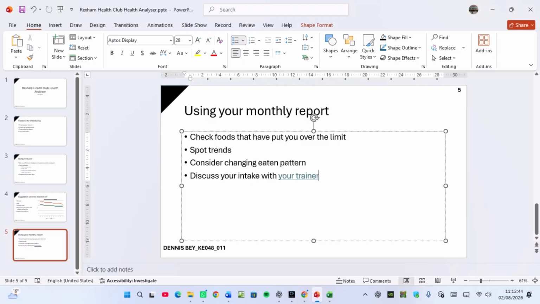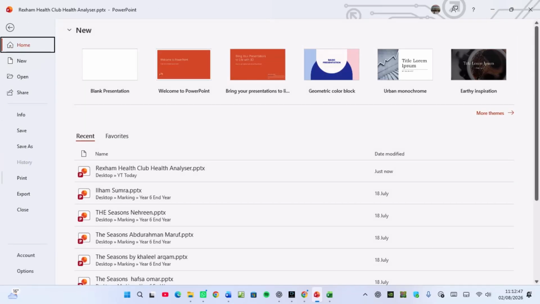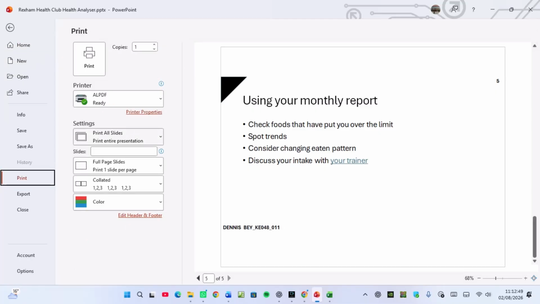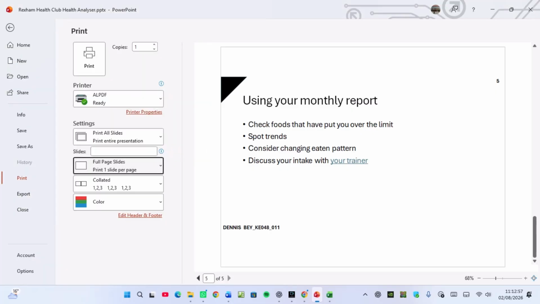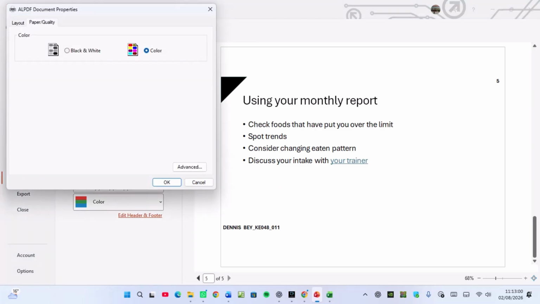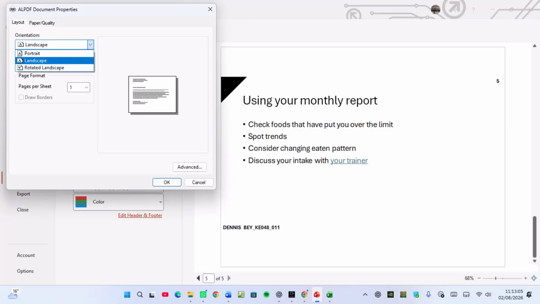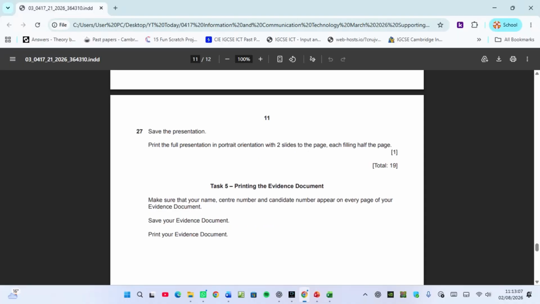Then they're telling me to print it. So I'll go to File. Then I go to Print. And then they talked about the orientation. What is the orientation? Full page. They said printer properties. Let me see what is printer properties. It's going to be, yeah, color is good. The layout should not be landscape. It should be portrait. Let me see again. They said print the full presentation in portrait orientation with 2 slides per page. Each filling half a page.